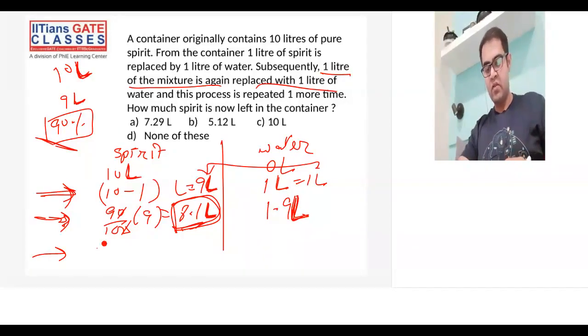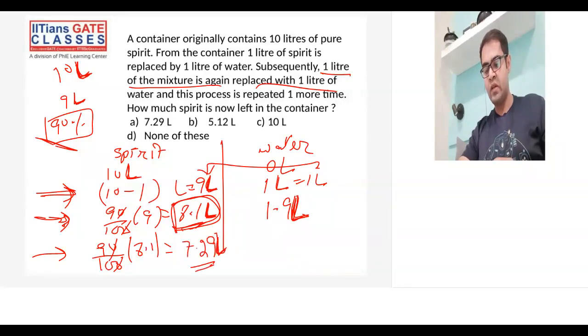Correct? So 90% of what? 8.1 liters. Alright. So 90% of 8.1 liters will become 7.29 liters. And again, whatever the remaining is, that will be water. So I think water will be 2.71 liters, because they should add up to give you 10 liters.